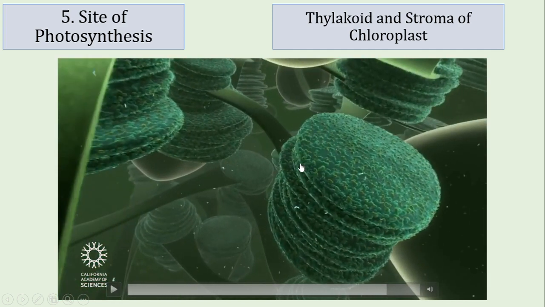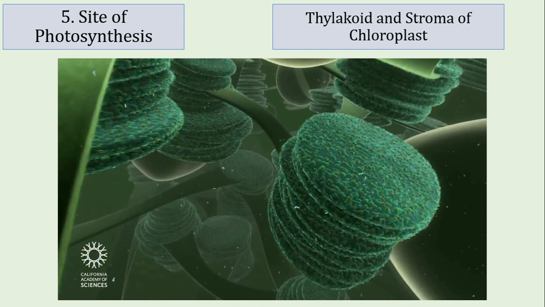Each of them is called thylakoid, and multiple thylakoids make a stack that is called granum, and there are multiple granum. Collectively they are called grana. So each disc is called thylakoid. Multiple thylakoids make a stack called granum. Multiple granum collectively are called grana, and the empty space, actually that is not empty, is filled with a liquid called stroma. The liquid matrix inside chloroplast is called stroma.